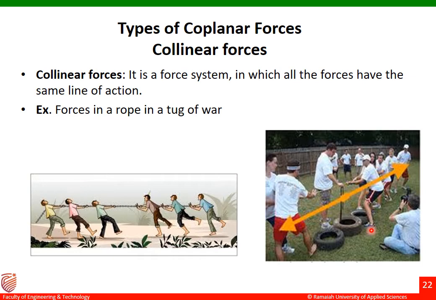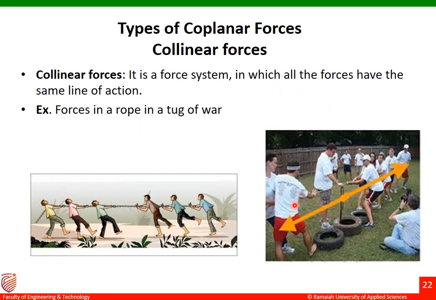You can see the figure displayed on the screen. These people are playing the tug of war game. There is a common point here, and a single rope. All these people are holding a single rope. This set of people is pulling the rope towards the right hand side, and this set of people is pulling towards the left hand side.